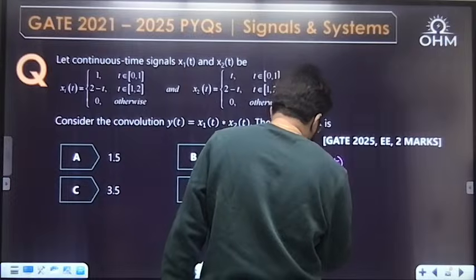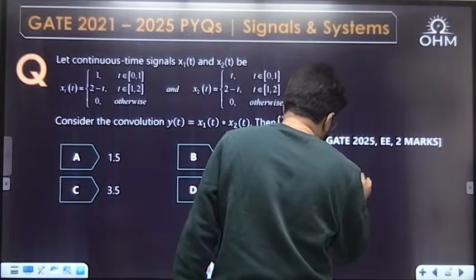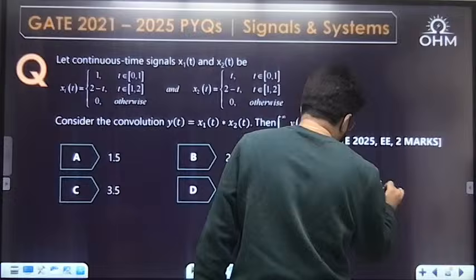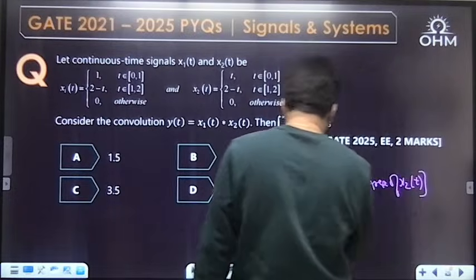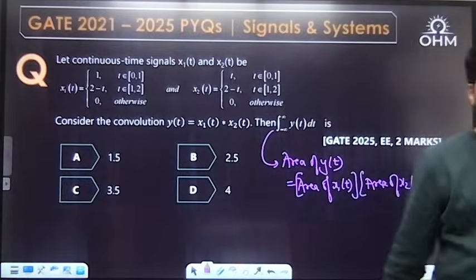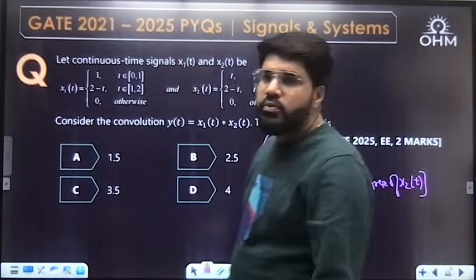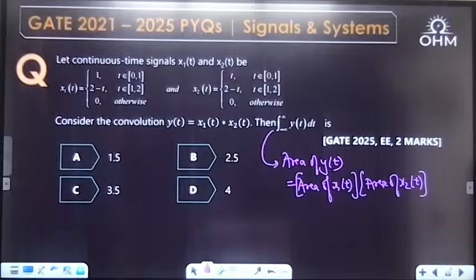Area of y(t) is the area of x1(t) multiplied by the area of x2(t). This is actually the definition. Whenever two signals are convoluted, their areas are multiplied. That is the property to be applied.